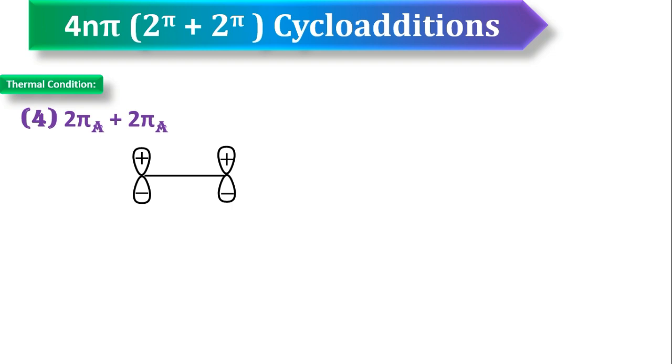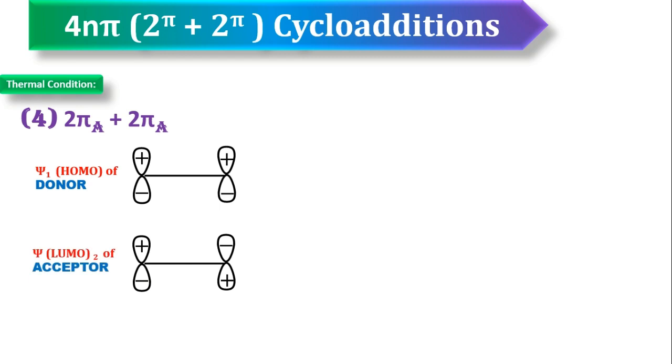So select the HOMO of donor, LUMO of acceptor. So now the first pi partner undergoing antra mode of addition, second pi partner also undergoing antra mode of addition. So now you see here friends, what we are going to do, this pi partner undergoing antra mode of addition and the second pi partner also undergoing antra mode of addition. So therefore we are going to select this lobe and this lobe, and here antra mode. So we already connected this, therefore we have to select opposite side lobes. So connect both of them.